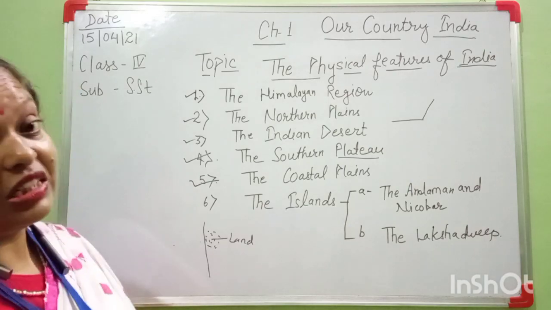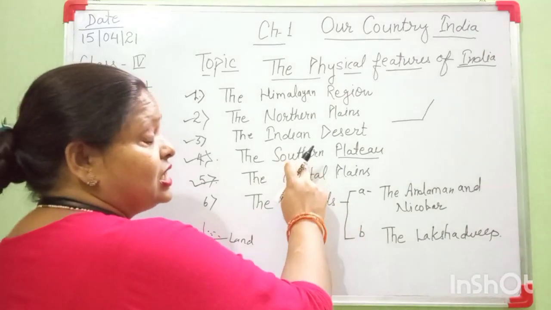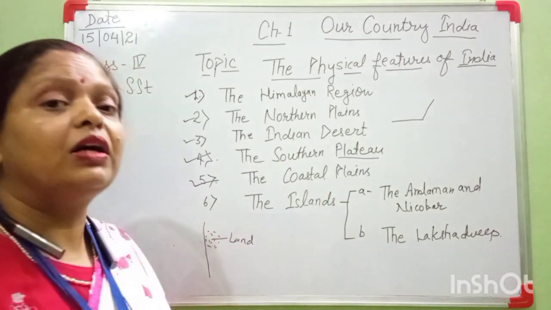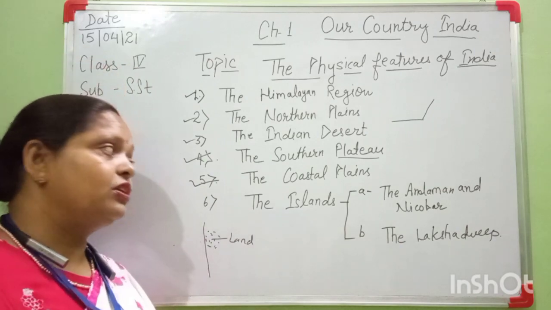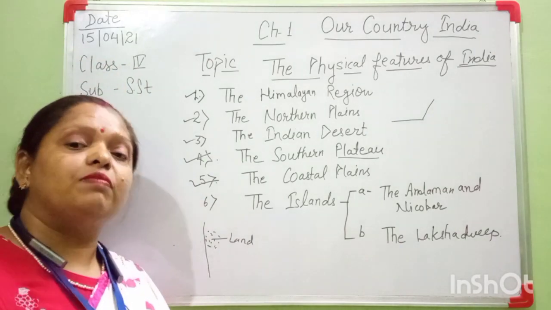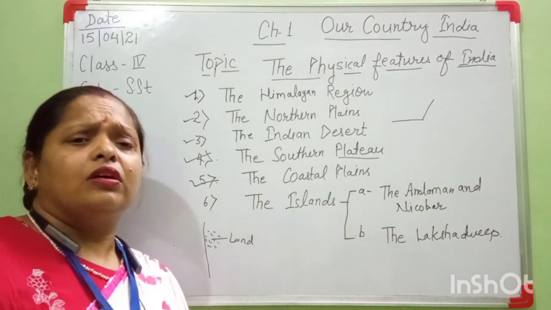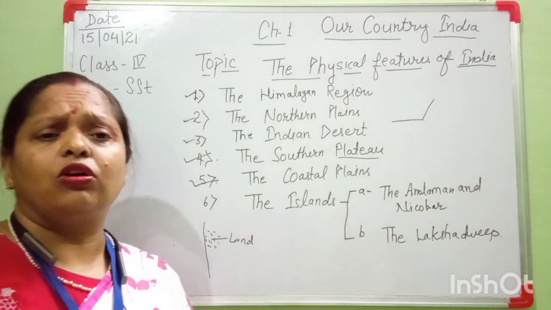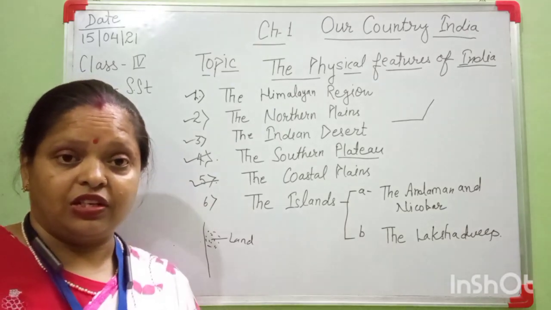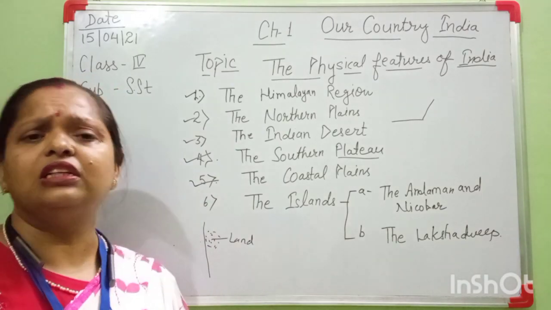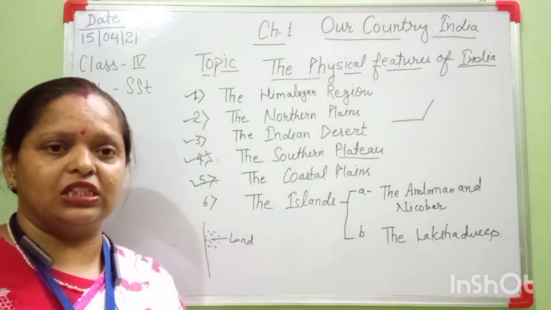Okay, and in our country the southern part, as I just told you, is part of the coastal plains. In coastal plains the people's main occupation is fishing, because they are situated near the water bodies.